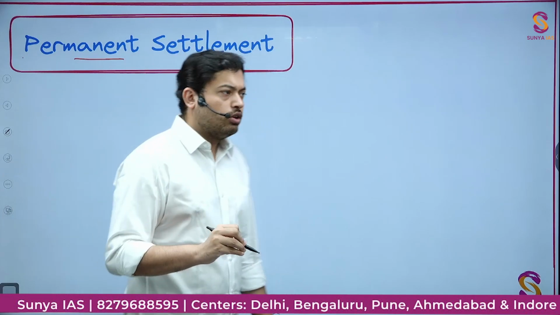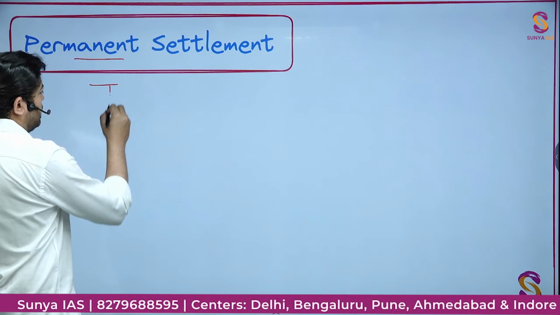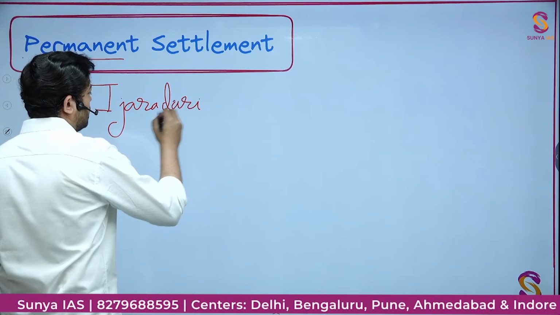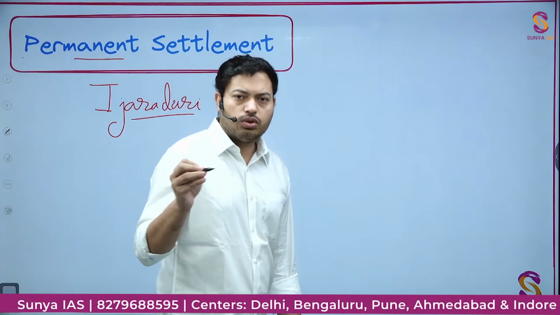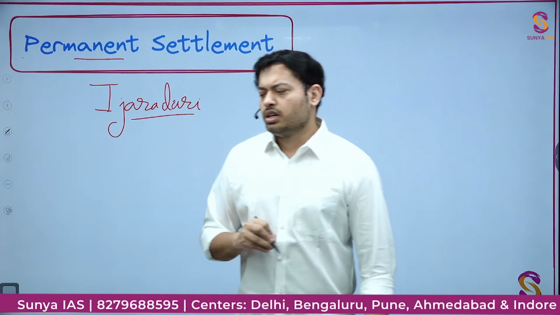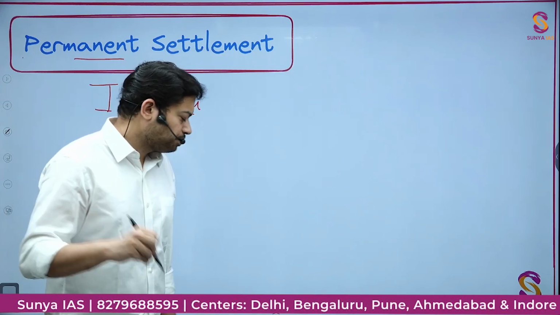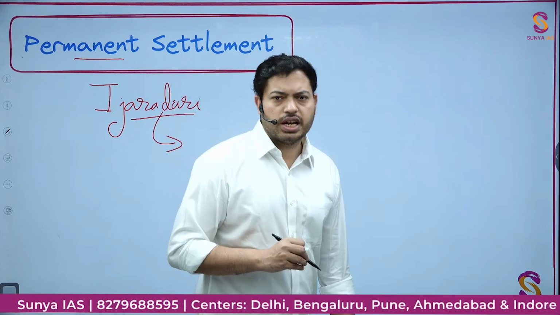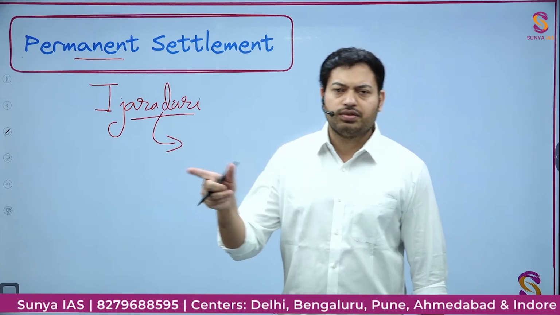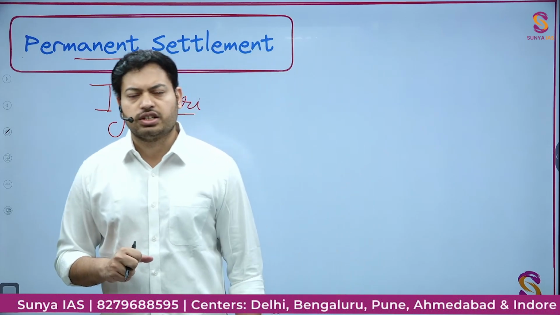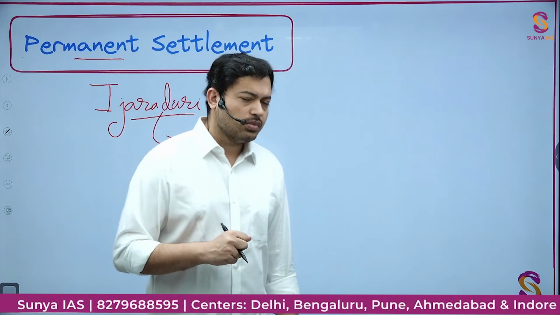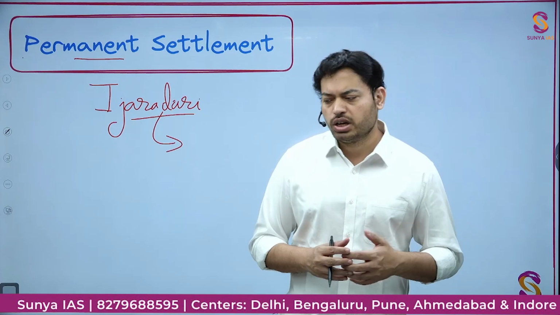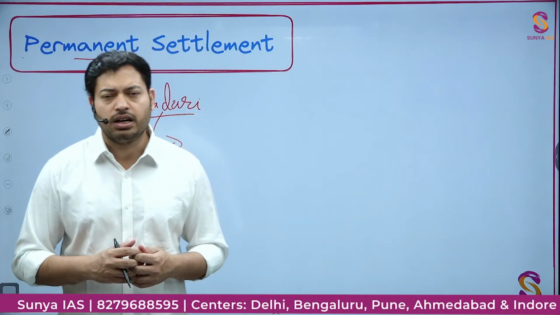First of all, the origin of the permanent settlement is there in the Izaredari system itself. And the Izaredari system is something we have discussed as a terminology in a previous lecture, so I'm not going to go too much in detail. You can check it out in lecture number 2 of terminologies. The development of the Izaredari system came when the Britishers got the reign of tax collection in 1765. After the Treaty of Allahabad, they got the tax collection rights of the Bengal Suba, and immediately they went on to impose Izaredari. The only thing was, instead of the Mughals, they were going to get benefited by the money collected.